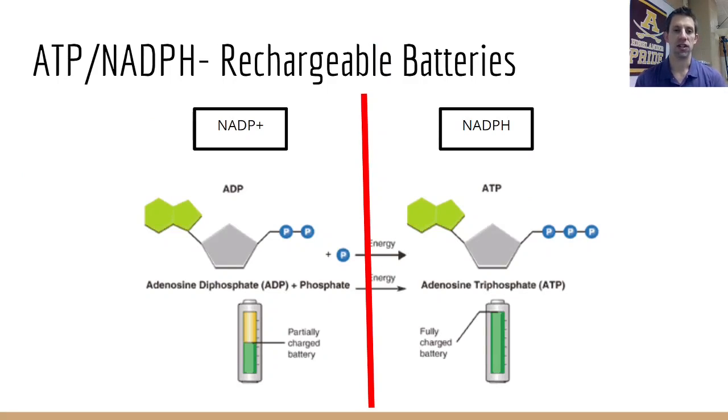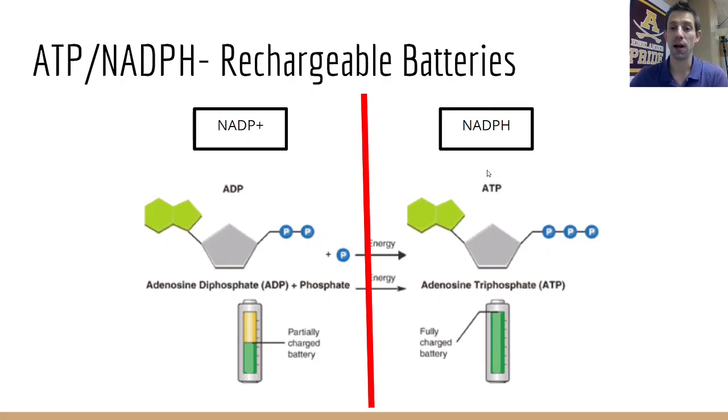This analogy here refers to them as rechargeable batteries. So the ADP, which is listed right over here, and the NADP+ are really what we would consider to be the not fully charged versions of these two chemical compounds. And then through the light-dependent reaction, they become charged. So we make ATP and we make NADPH. Now, these are fully charged batteries and they're ready to be used.